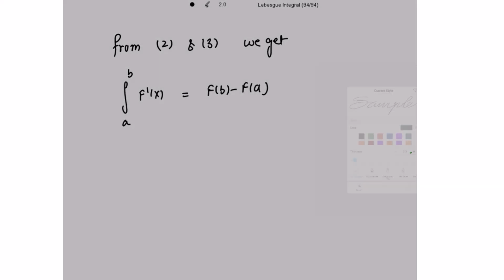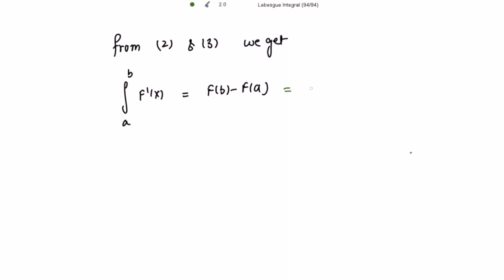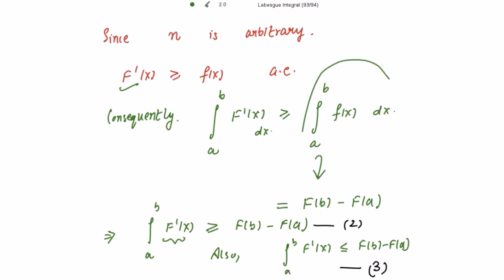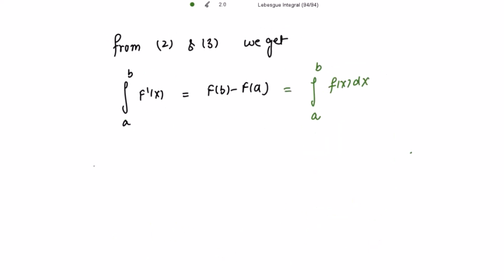And from the fundamental theorem of calculus, this is equal to the integration from a to b of f(x) dx. Here we have used this integration to be equal to f(b) minus f(a) by the second theorem of fundamental calculus. So this implies the integration from a to b of f'(x), taking this integral to the other side, so we get the difference of f'(x) and f(x) to be equal to 0.